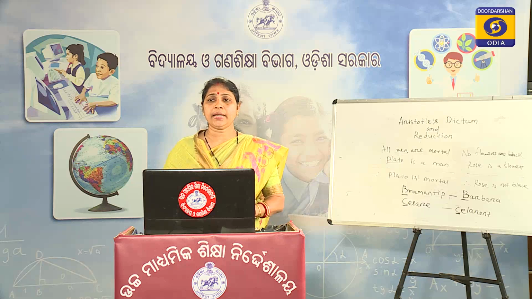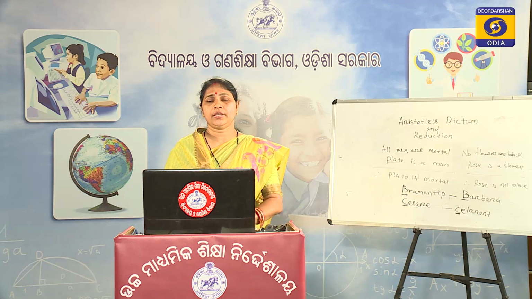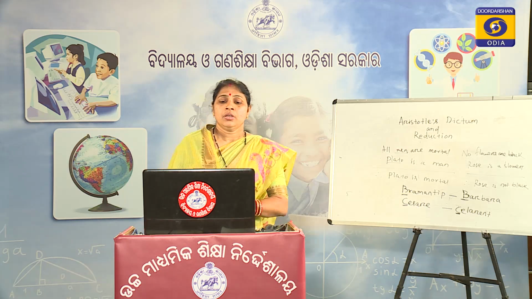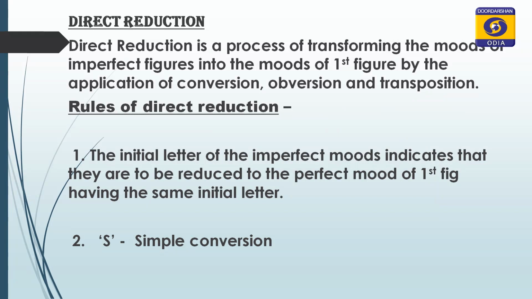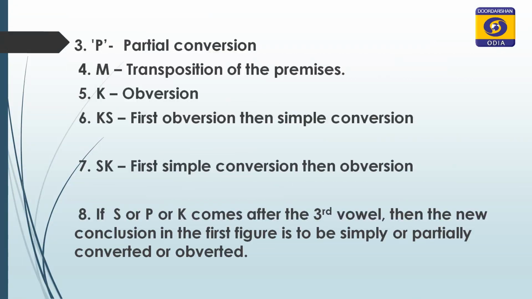The second principle is S. If in an imperfect mood of the second, third or fourth figure there is the letter S, S stands for simple conversion. Conversion is of two types, simple conversion and partial conversion. The third is P. P stands for partial conversion, or conversion by limitation.